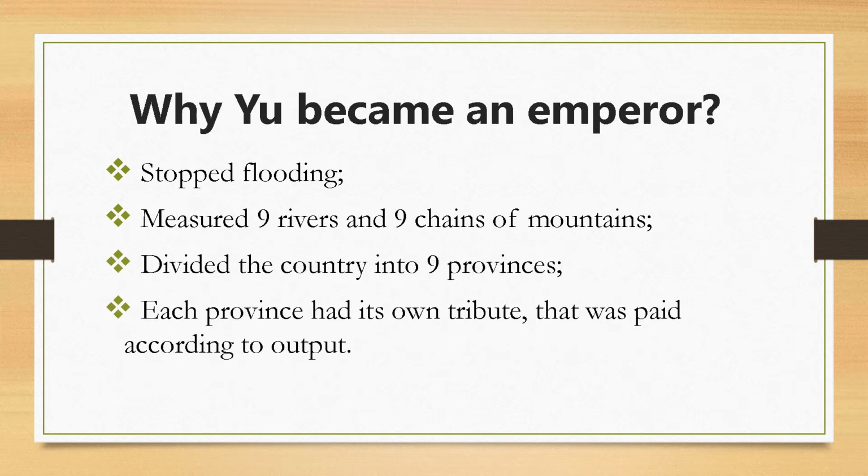Why did Yu the Great become an emperor? So first, he stopped flooding, then merged 9 rivers and 9 chains of mountains, divided the country into 9 provinces, and each province had its own tribute that was paid according to output.